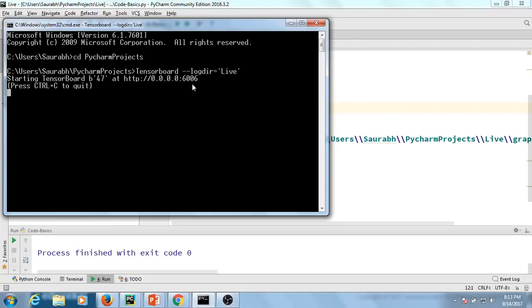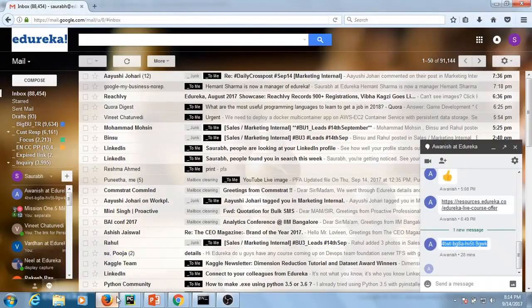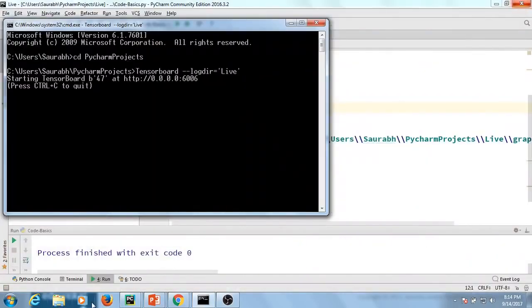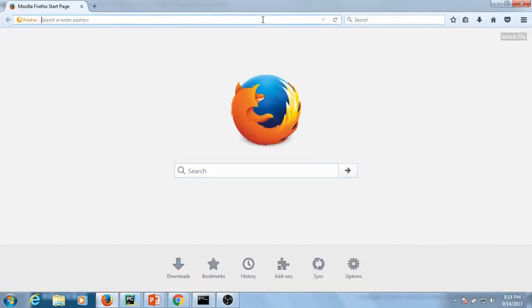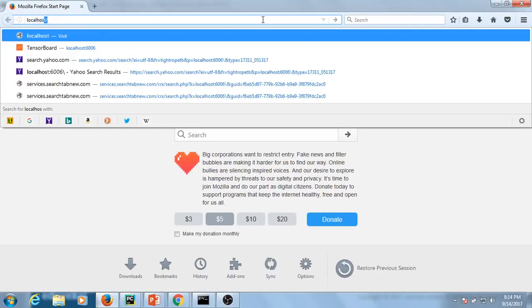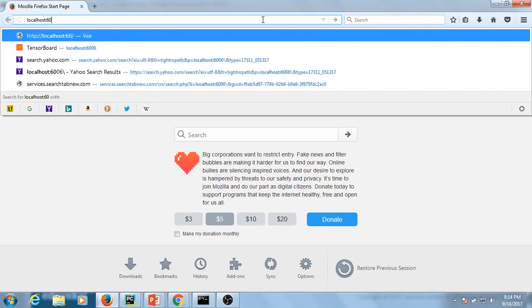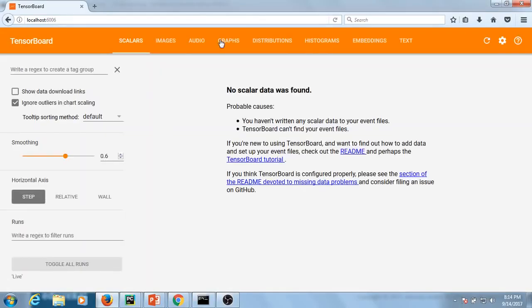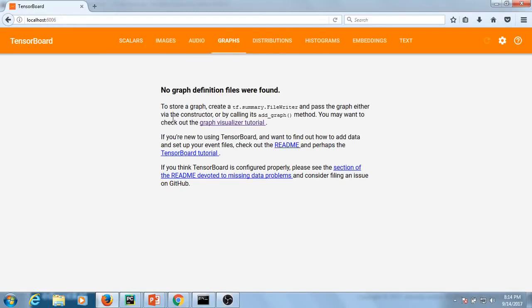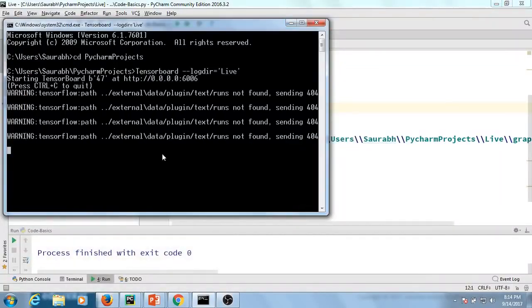Now for that, I'll quickly open Firefox to show you if this is working or not. Localhost 6006. Go to the graph section. It says it cannot see any graph currently. There must be some problem. I'll just look into that.